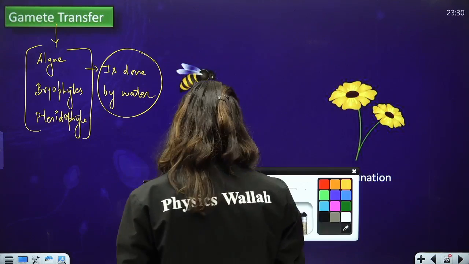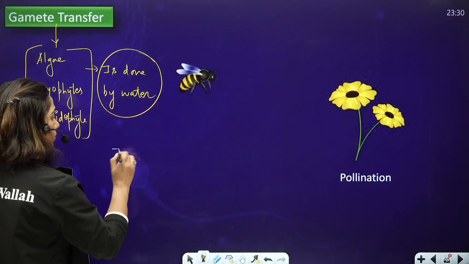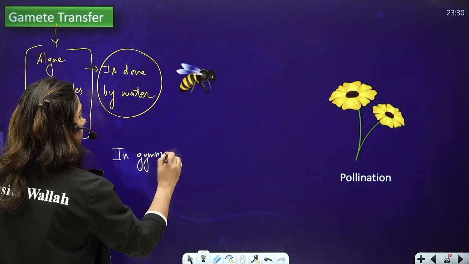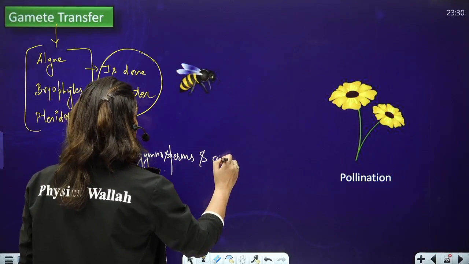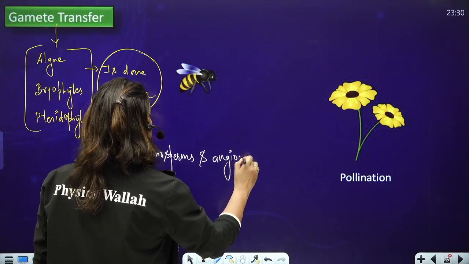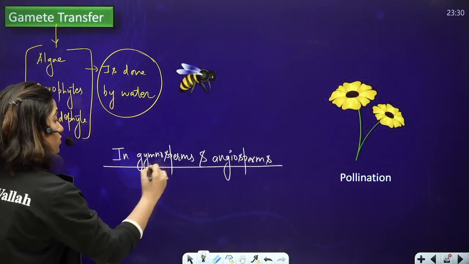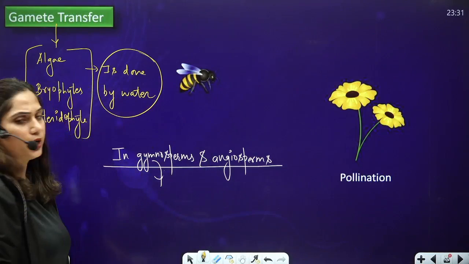But in case of gymnosperms and angiosperms, the point I'm going to write over here is very important. Just listen to it carefully. That in gymnosperms and angiosperms, very beautiful line. Just think.